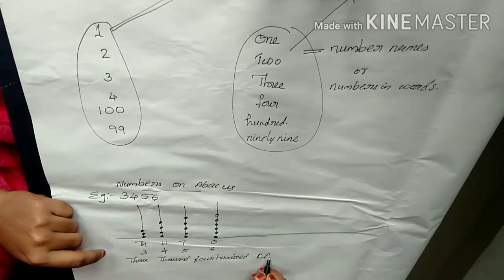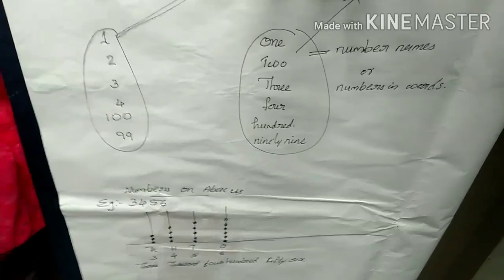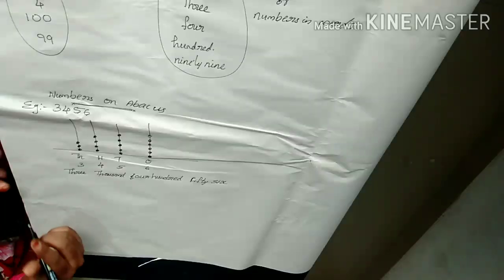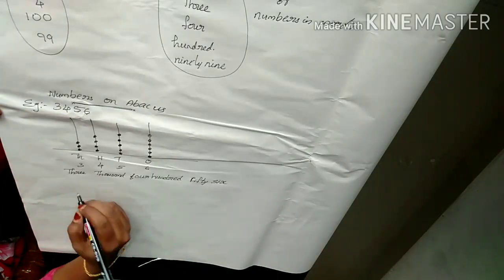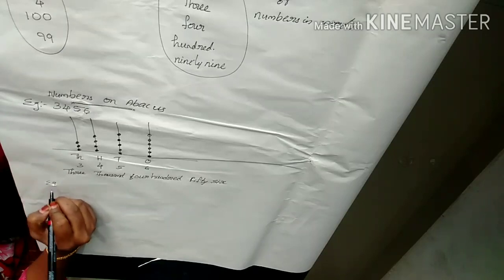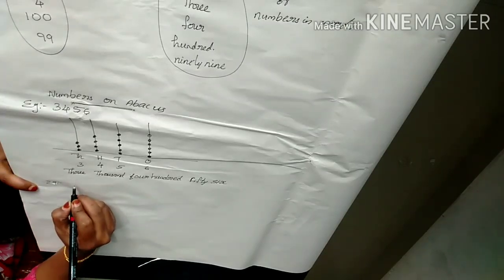Okay. Then the next place. How many bubbles? 5. Which place is that? Tens. So 5 into 10 is 50. Then next, ones place 6. So 6. So how do we read it? 3456. Okay, understand?